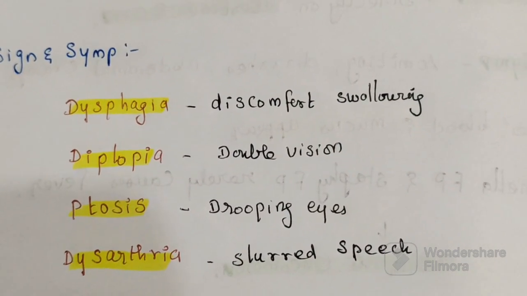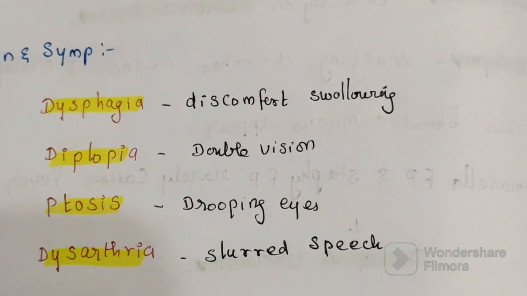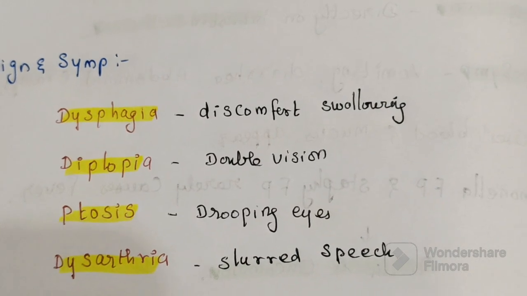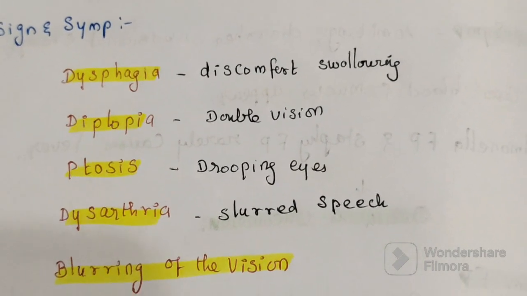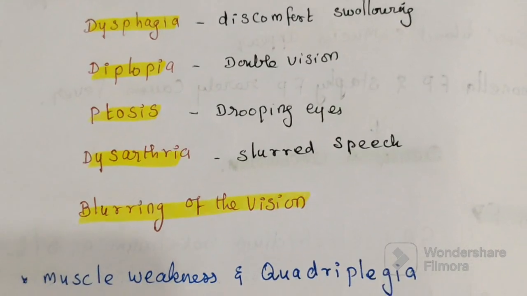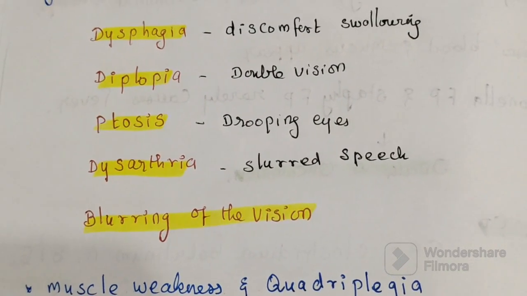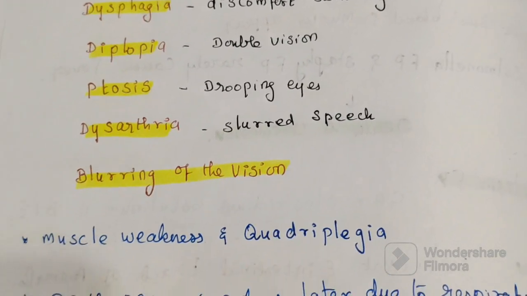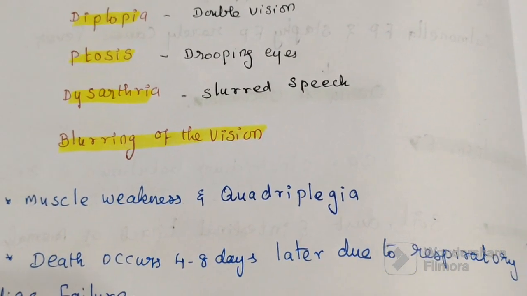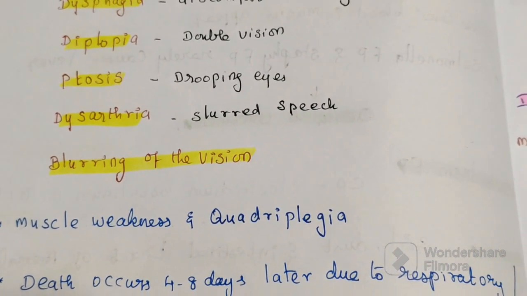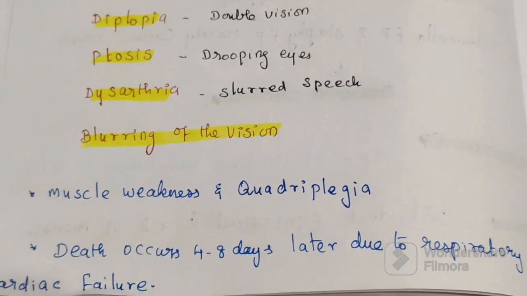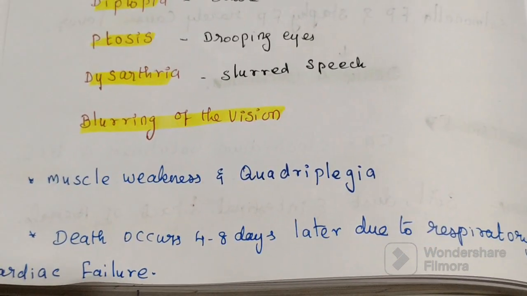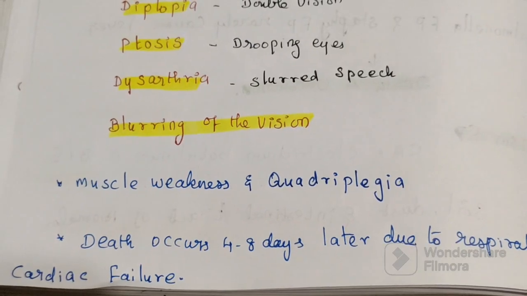Then what are the signs and symptoms? Dysphagia, diplopia, then ptosis, then dysarthria, then blurring of vision, then muscle weakness. Fever is generally absent. Death occurs 4 to 8 days later due to respiratory or cardiac failure. Sometimes this food poisoning will cause death, when there is respiratory and cardiac failure.